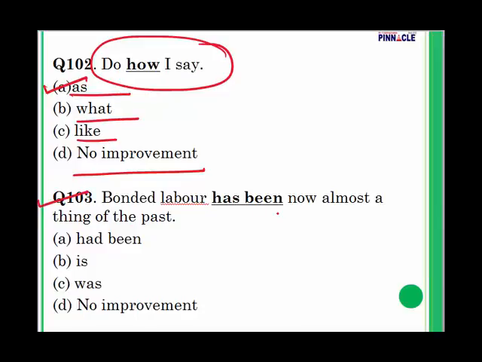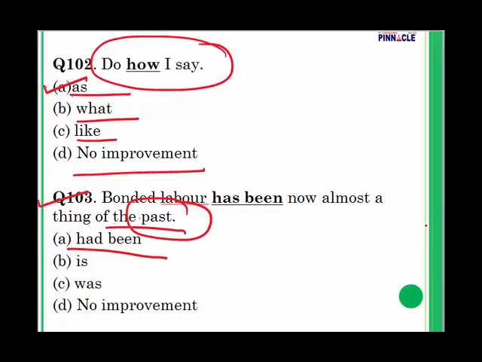Question 103. Bonded labor has been now almost a thing of the past. In this sentence, what are we talking about? It very clearly mentions it's a thing of the past. Very clear indication. So here, bonded labor had been now almost a thing in the past.